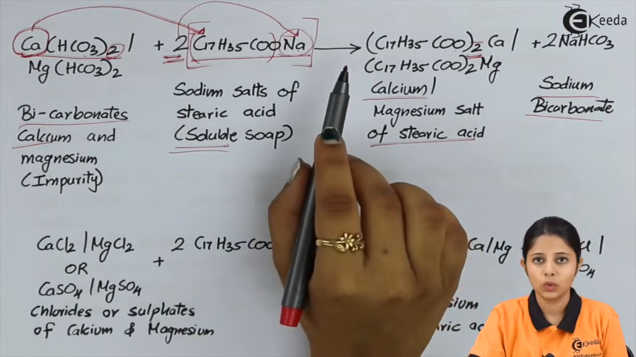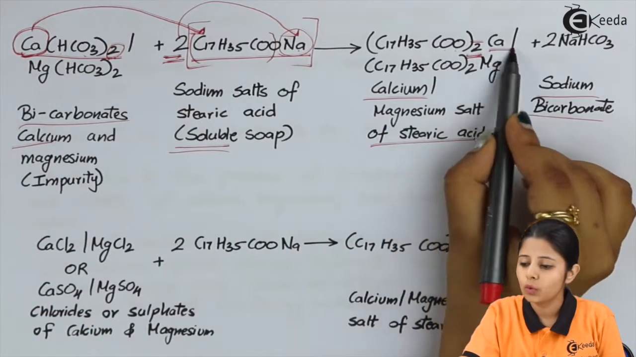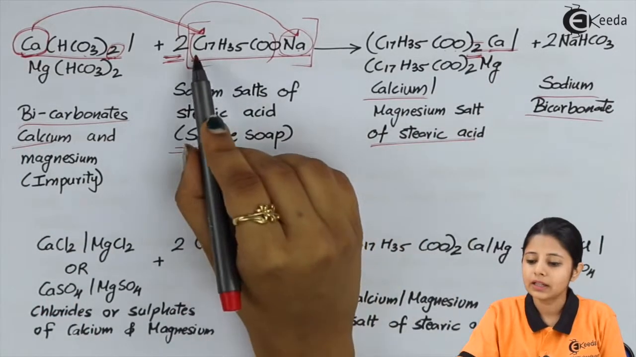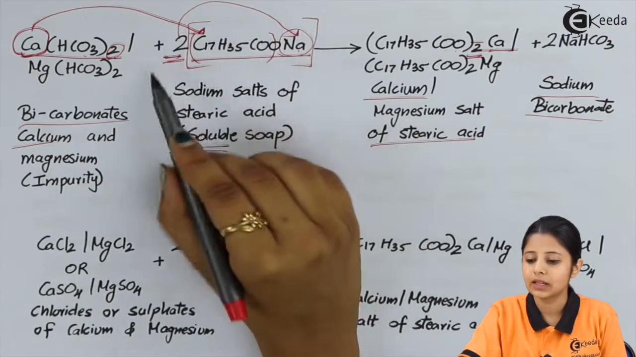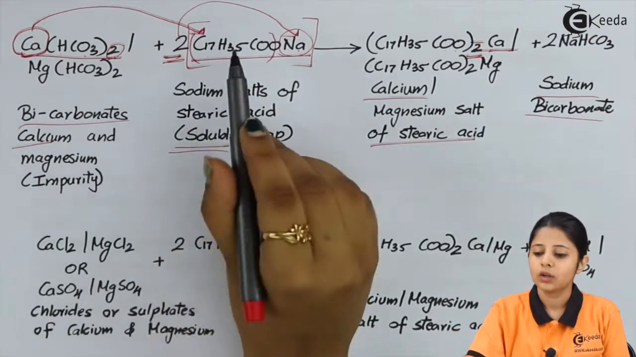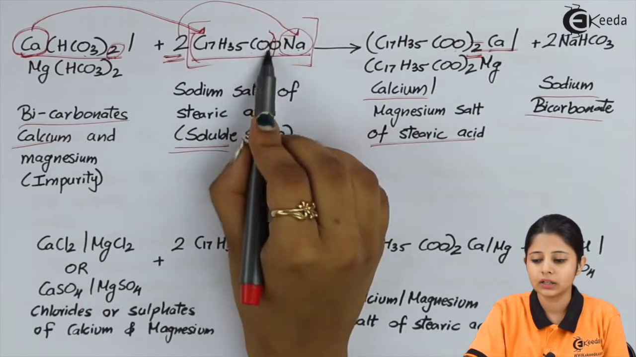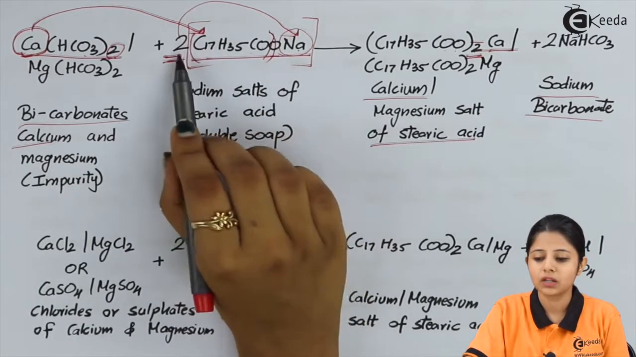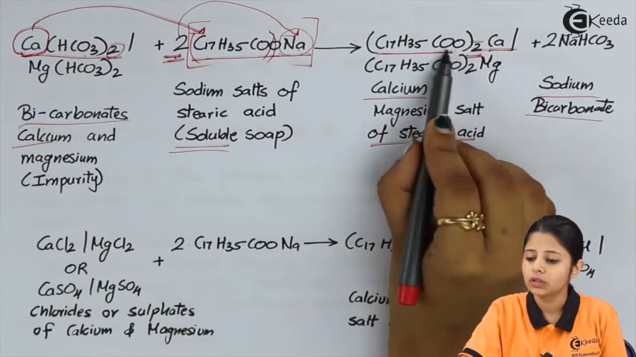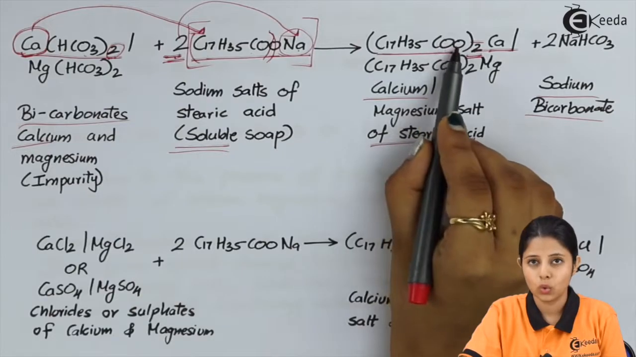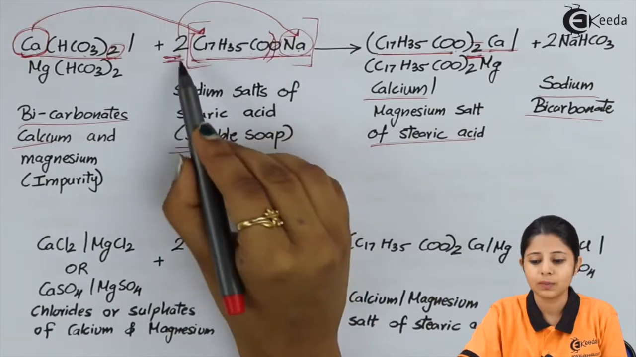Let us see the balancing over here. We have 1 calcium on the reactant side, 1 calcium over here on the product side. This entire C17H35COONa, this entire thing will divide it into 2 parts. The first part will be C17H35COO. This entire thing will be first part, and this first part is 2 on the reactant side. This entire part is copied down over here, C17H35COO, and this part is also 2 on the product side. That means this entire part is balanced.